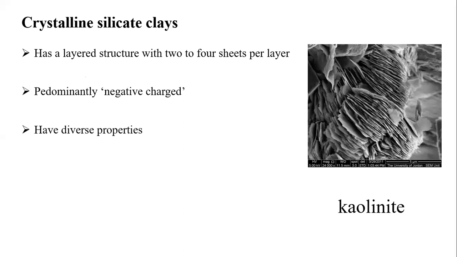So it has a layer. There will be a layer. In this layer itself, we can see 2 to 4 sheets per layer. Predominantly, there will be only a chance of negative charges, and this will have very diversified properties. Those particular layers will have diversified properties, and there will be a layered structure. 2 to 4 layers in the small layer. Take for example this small layer. In this small layer itself, we can say around 2 to 4 sheets.